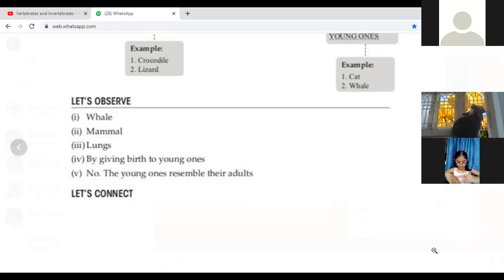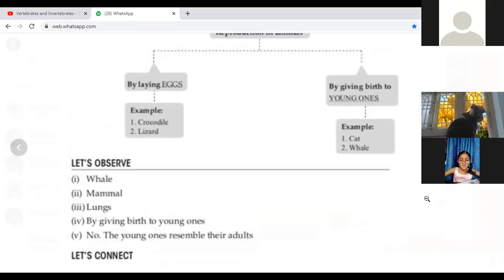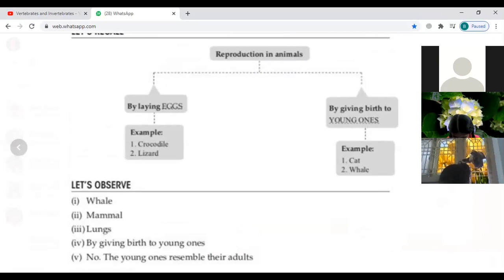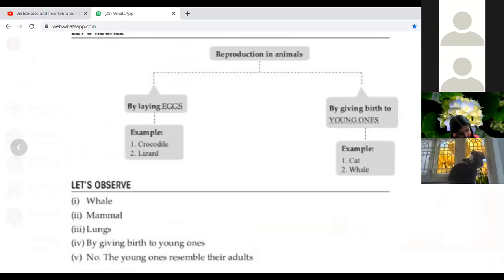No, ma'am. Yes, ma'am. Over. Disable the pen.